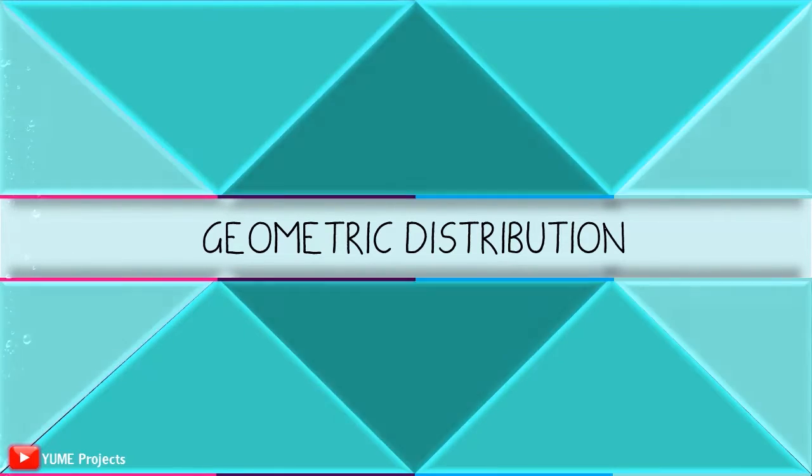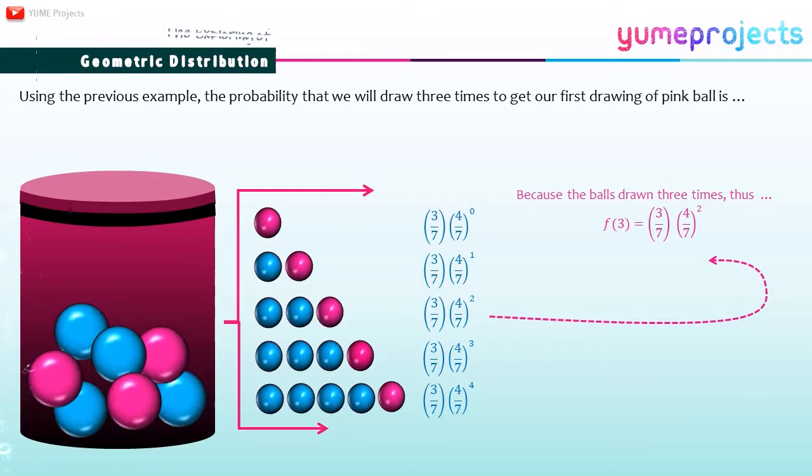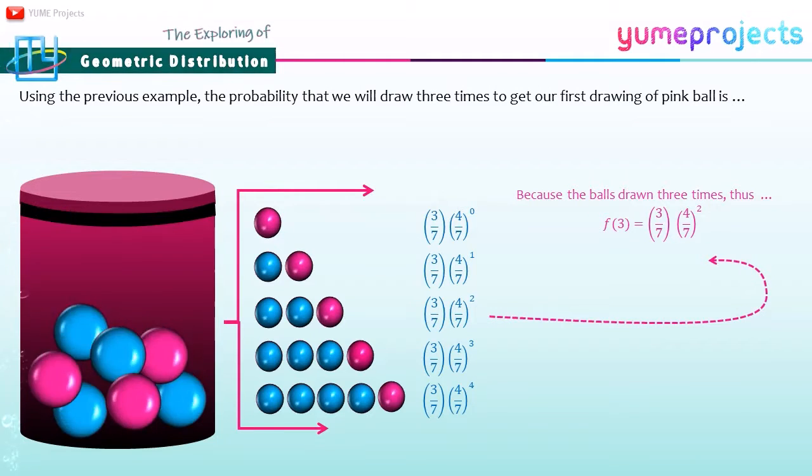Next, the geometric distribution. Using the previous example, we knew the probability that a certain pink ball is drawn is 3/7. The probability that we will draw 3 times to get the first drawing of a pink ball is, based on the figure, because the balls are drawn 3 times, f(3) equal to 3/7 times 4/7 to the power of 2. Based on the figure, there are 5 possibilities for when the pink ball will be drawn first.